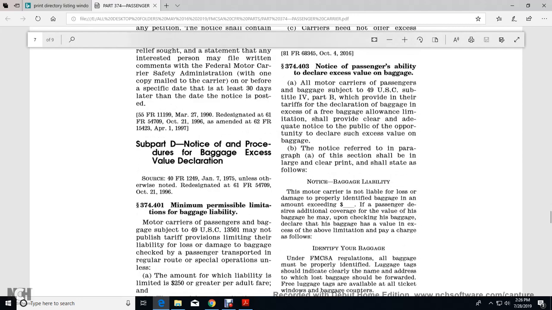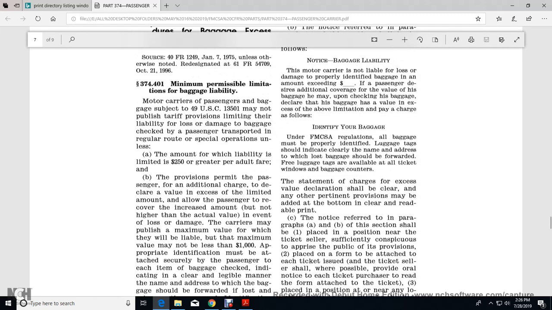All right, Subpart D. Notice of the process and procedure of the baggage excess value declaration. 374.401, minimum permissible limitation of baggage liability. Motor carriers of passengers and baggage subject to Title 49 U.S. Code 13501 may not publish tariff provisions limiting liability for loss and damage to baggage checked by the passenger and transported on a regular route with special operations.